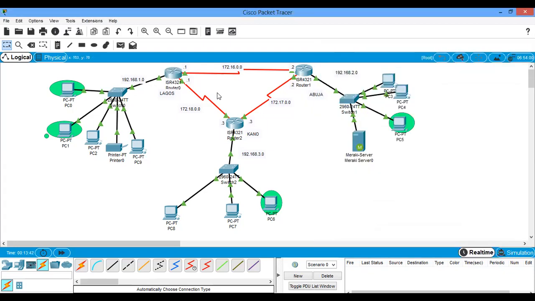Now, you can actually implement that code on this interface, that is gigabit 0/0, or on the serial 0/1/0, or serial 1/0/1/1, or on this serial 0/1/0. So you need to implement it on one of the interfaces, or all, or two, it depends.